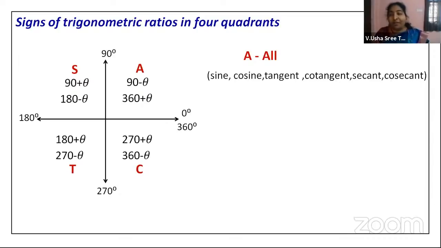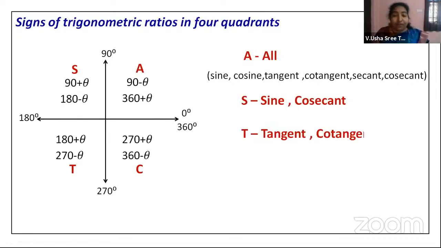The 6 trigonometric ratios that we are taking are sine, cosine, tangent, cotangent, secant and cosecant. Not only the short names, children, you need to remember the full names of the trigonometric ratios also. S stands for sine and its reciprocal, cosecant, right? And T stands for tan and its reciprocal, that is tangent and cotangent. Then C stands for cosine and its reciprocal, that is secant.